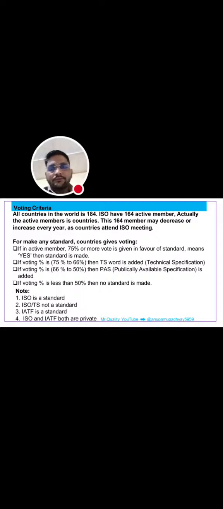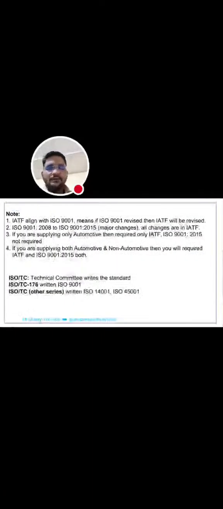And if the vote is 75 to 66%, then TS is added, that is technical specification. And if the vote is less than 66 down to 50%, then PAS, publicly available specification, is added. And if the vote is less than 50%, then no standard will be made. ISO is a standard, but TS is not a standard. IATF is a standard.